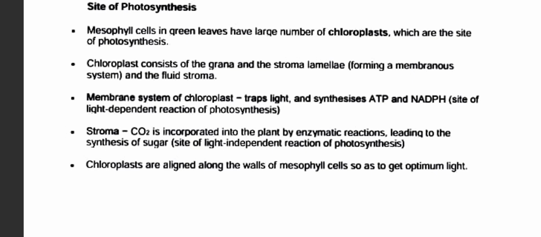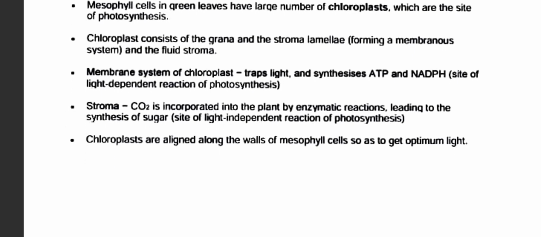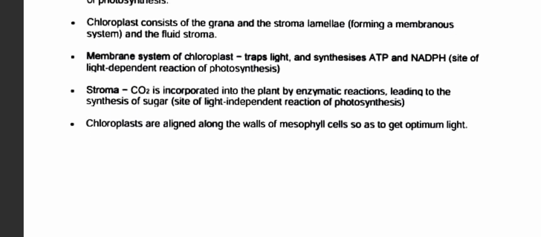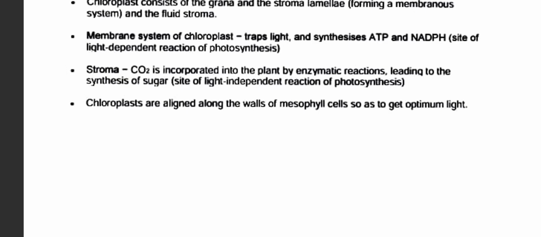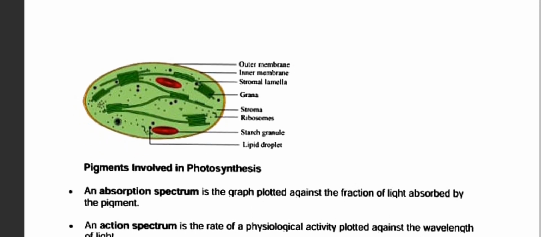So now, in the stroma, CO2 is incorporated into the plant by enzymatic reactions leading to the synthesis of sugar. Chloroplasts are aligned along the walls of the mesophyll cell so as to get optimal light. You can see the diagram, the pigmentation involved.